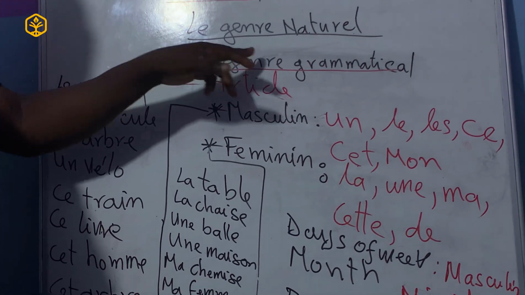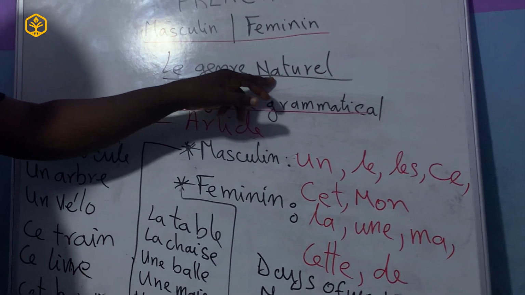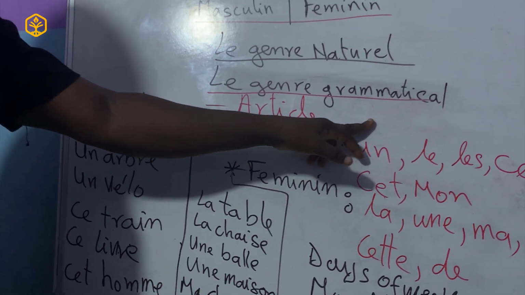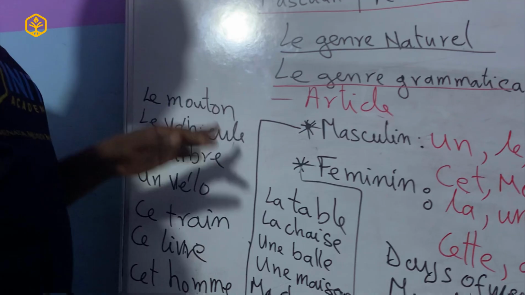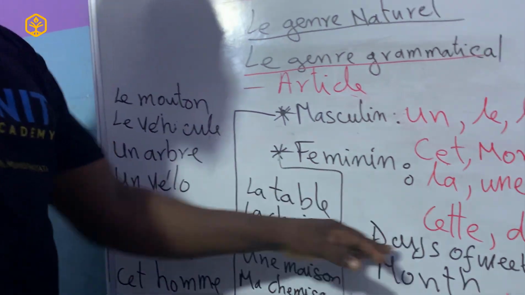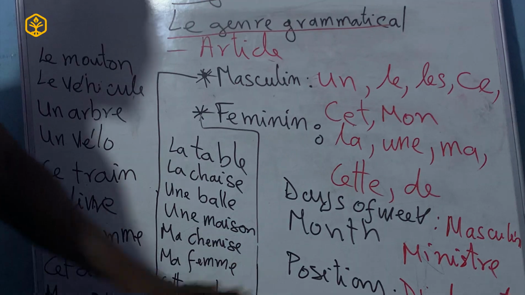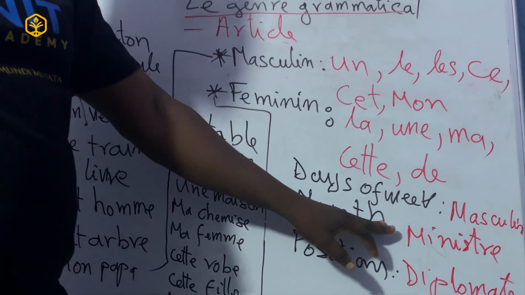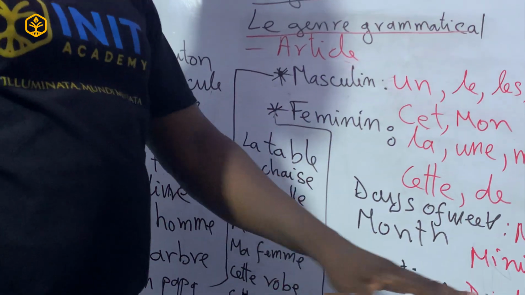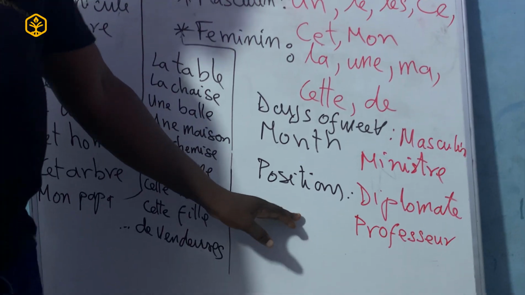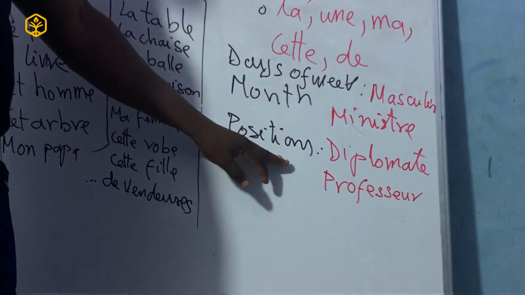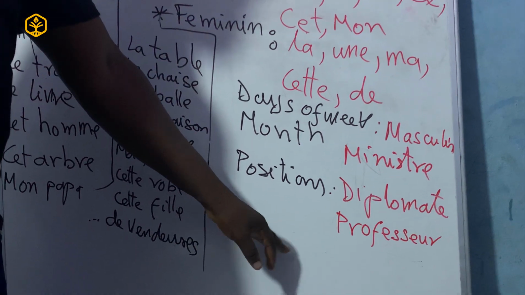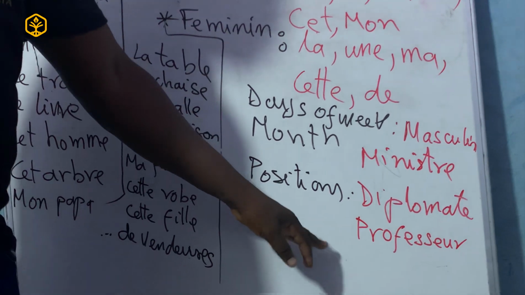So far we have seen the natural gender, which is easy to find and notice. And then we have the grammatical gender, which will help us with the articles. It's easy for us to distinguish which is which. But we said we also have conventions, which are common names, days, and so on. Some names that are made like, that's how we go with these ones. There's nothing to do. And the positions, which are a bit tricky, sometimes we have to go by adding madame or monsieur le, or sometimes we just put le or la in front just to deal with the gender. We force it that way.